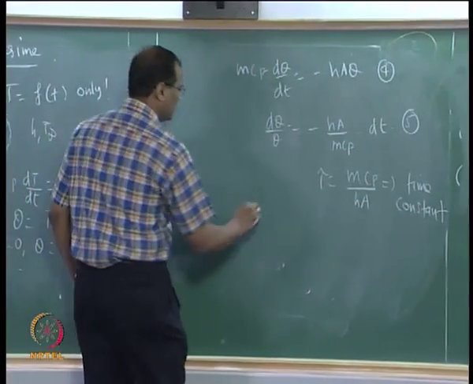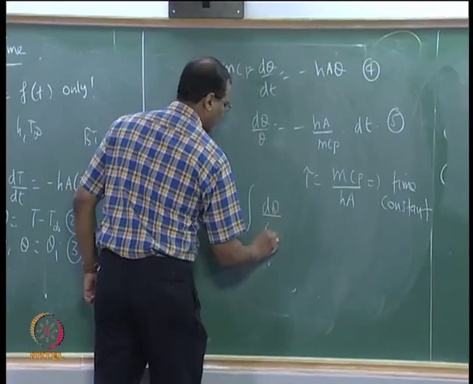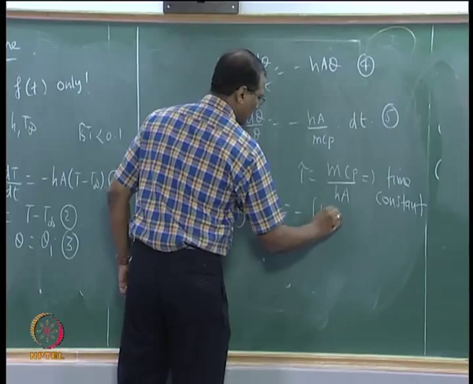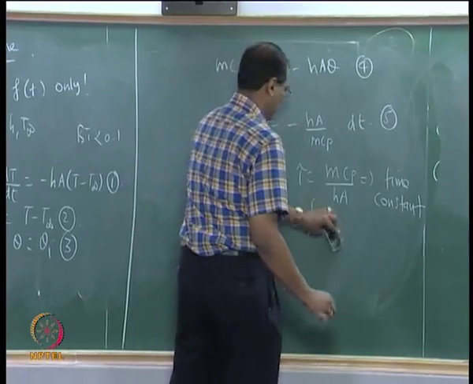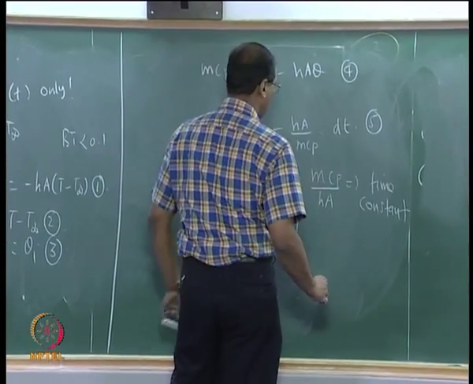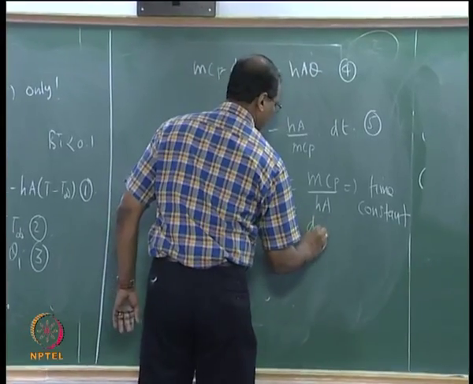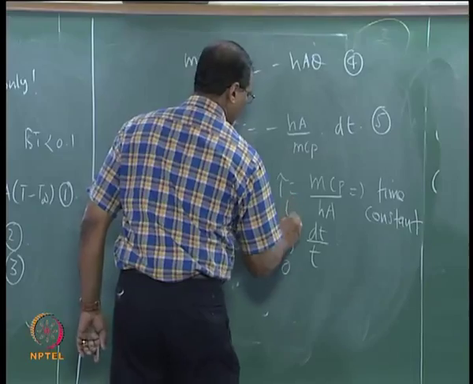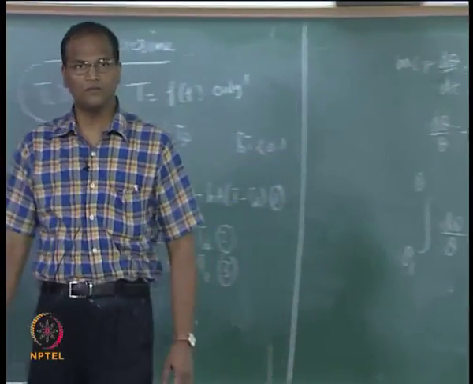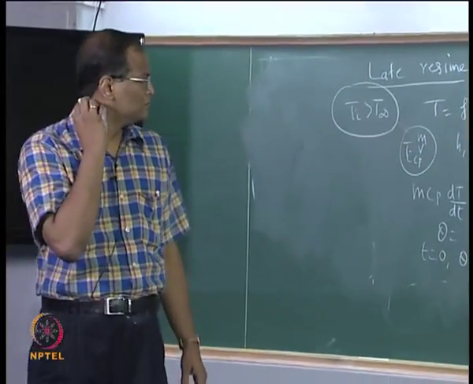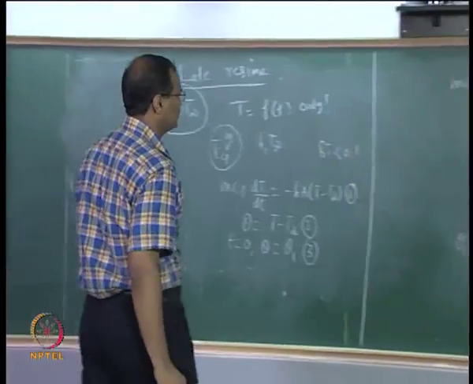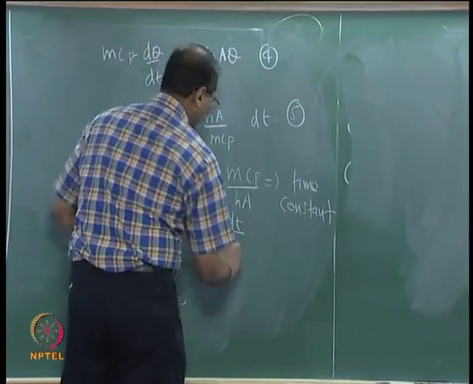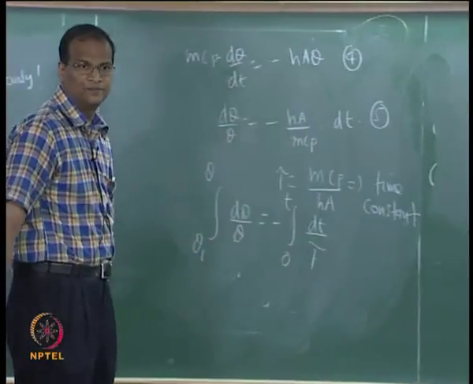So now we can integrate dt by tau, correct?